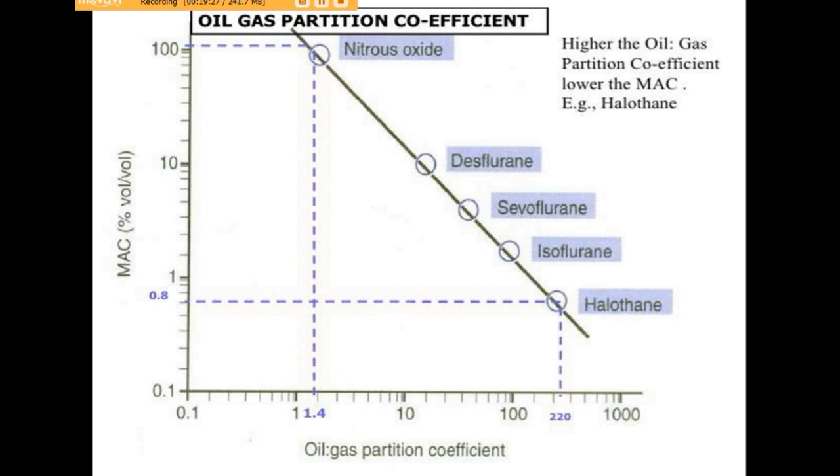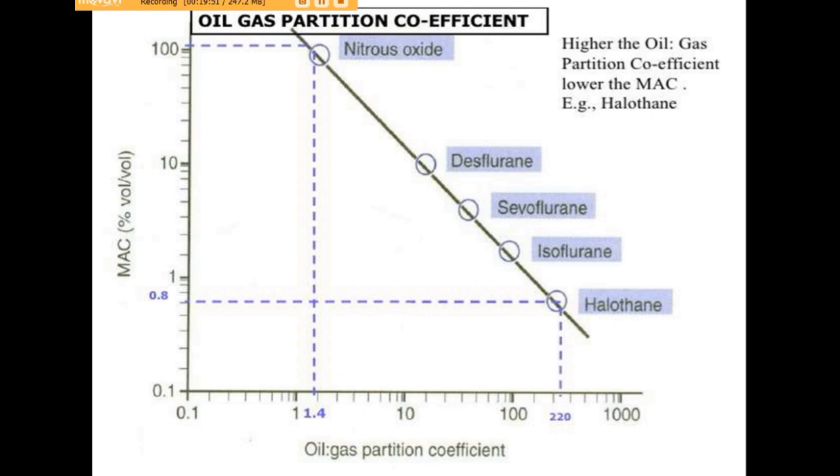A higher concentration is required to provide a particular depth of anesthesia. But it also has a lower oil gas partition quotient, that means lower fat and lipid solubility. So it will leave the tissue very easily. Hence recovery will be fast in case of nitrous oxide.